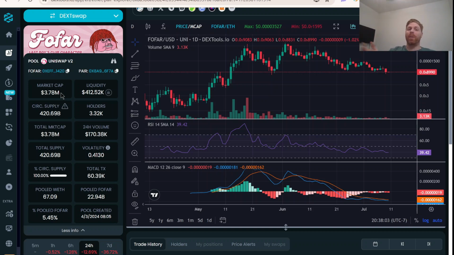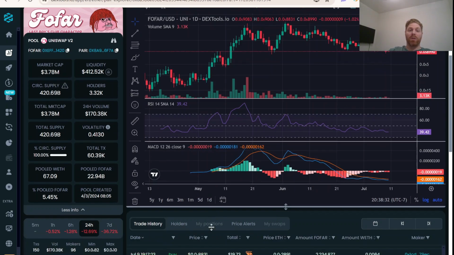But as you know, Bitcoin has been doing its own thing, heading down into the mid to low 50s and bouncing around there. So the entire crypto market right now is in a state of peril. And actually, Fofar is holding up a lot better than many other projects. We have our token distribution spread out amongst 3,320 unique holders, and the circulating and total supply are matched. There's no inflation. So you can look at all these statistics here.